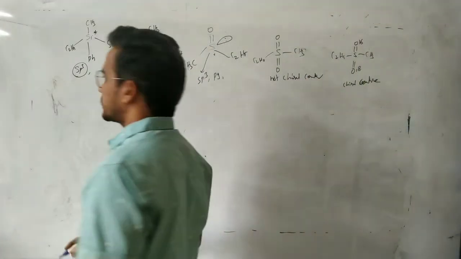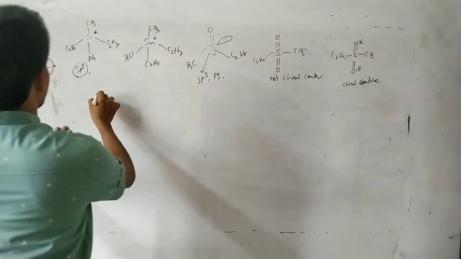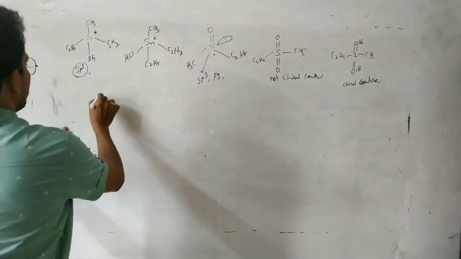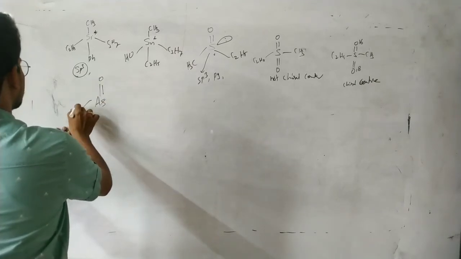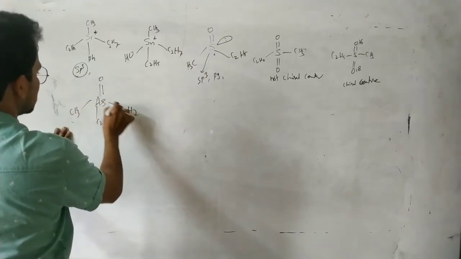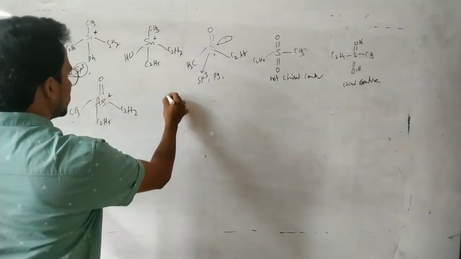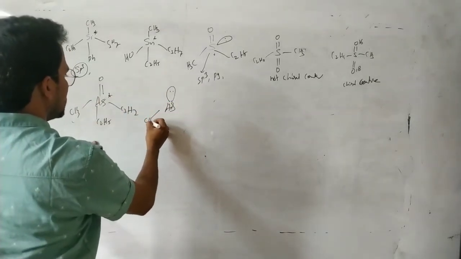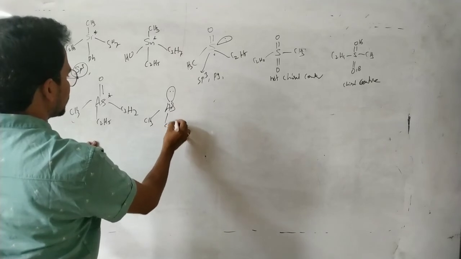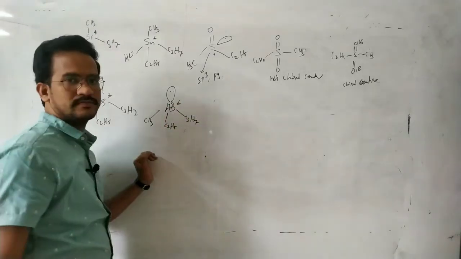Next, arsenic compounds are also optically active. Arsenic with a double bond to O, CH3, C2H5, and C3H7 is optically active. Arsenic with a lone pair, CH3, C2H5, and C3H7 is also optically active.